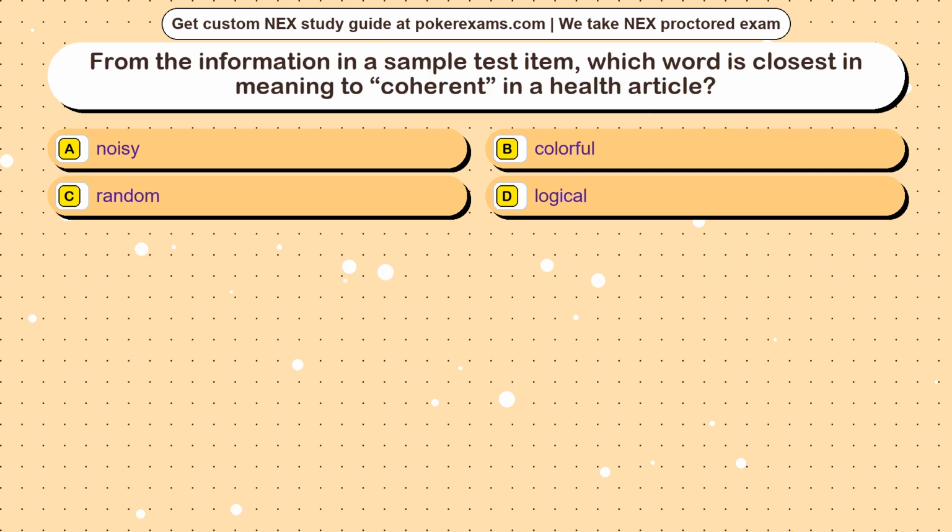Question 22. From the information in a sample test item, which word is closest in meaning to coherent in a health article? Option A, noisy. Option B, colorful. Option C, random. Option D, logical.